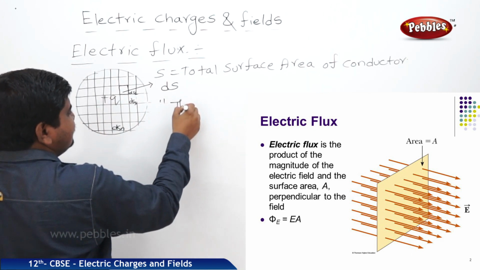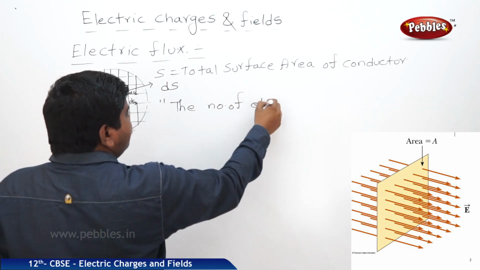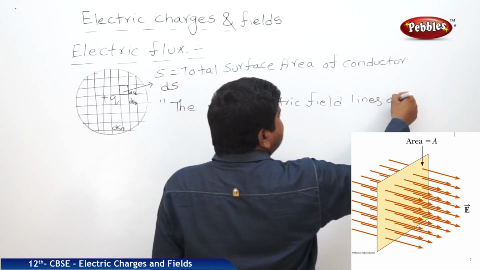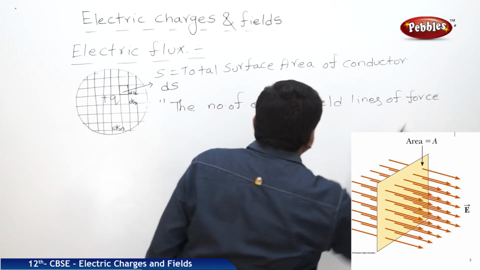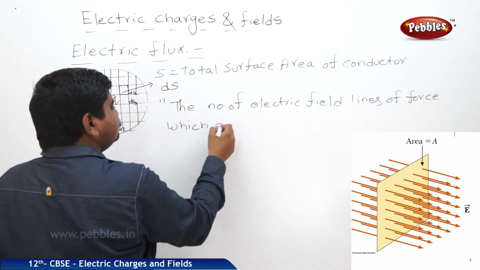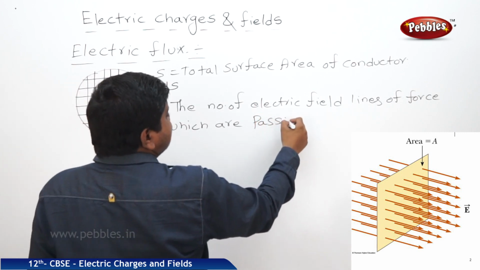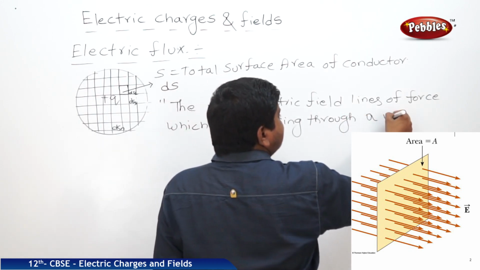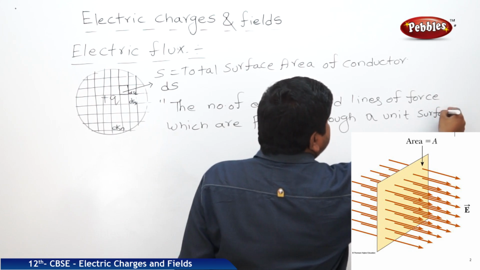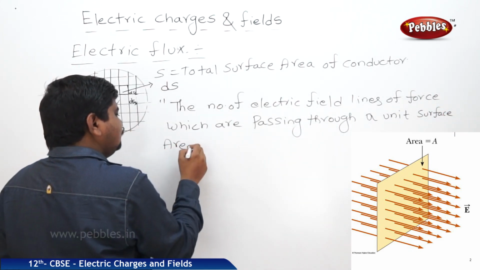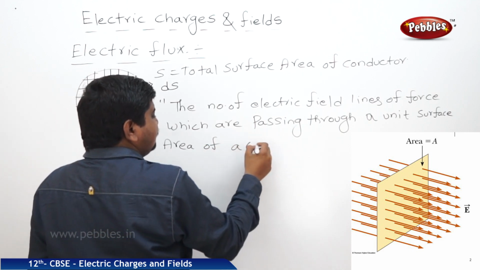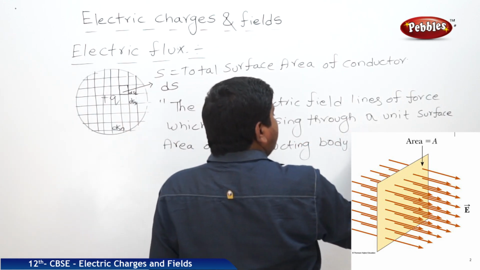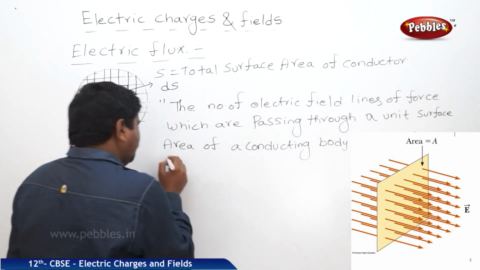The definition is like this: the number of electric field lines of force which are passing through a unit surface area of a conducting body is called electric flux.